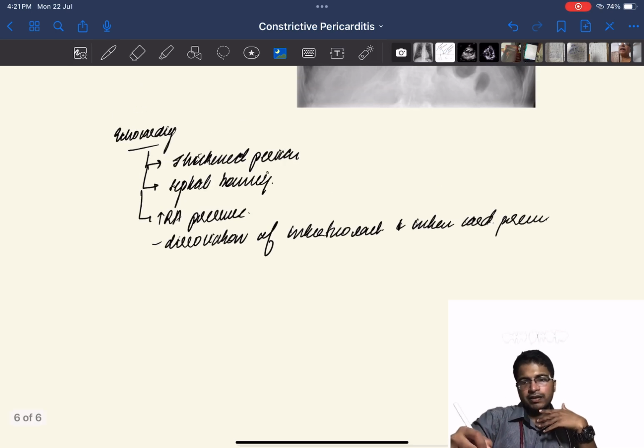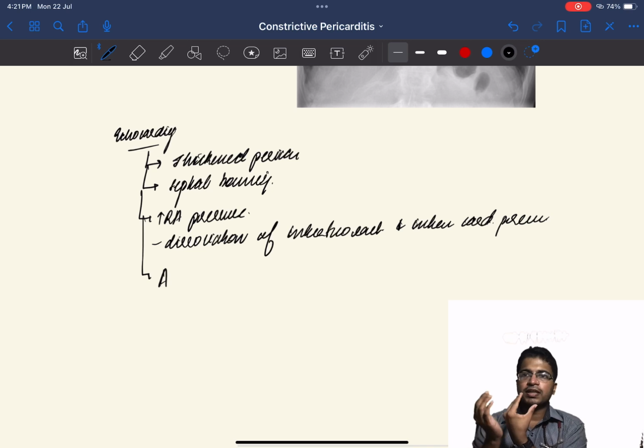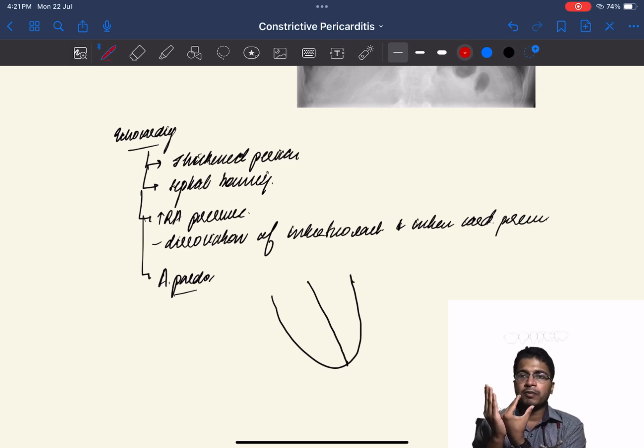So annulus paradoxus. Here you are putting a dot here and one dot here. Due to the thick and fibrous inelastic pericardium, this region won't be able to perform proper diastole. In order to compensate for that, the interventricular septum will be moving like this. So this is one of the reasons why it is having septal bouncing as well.